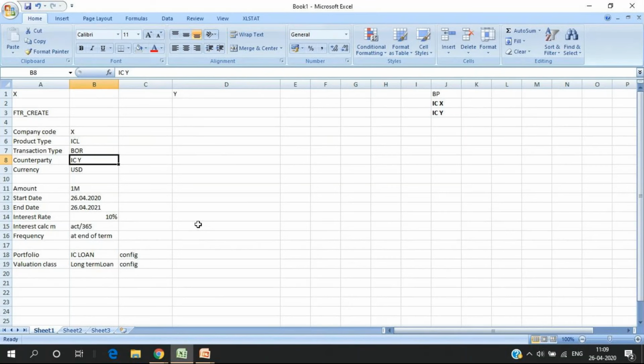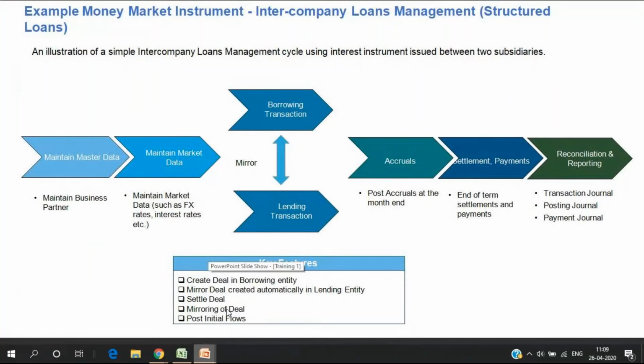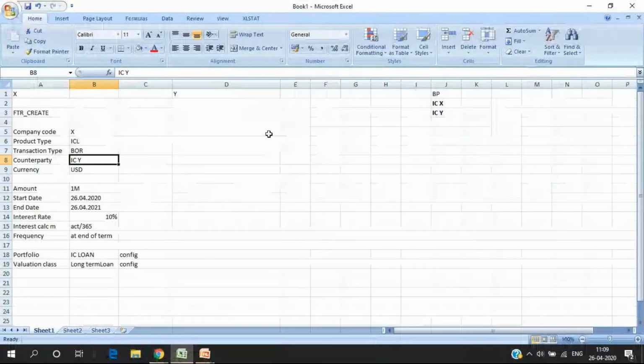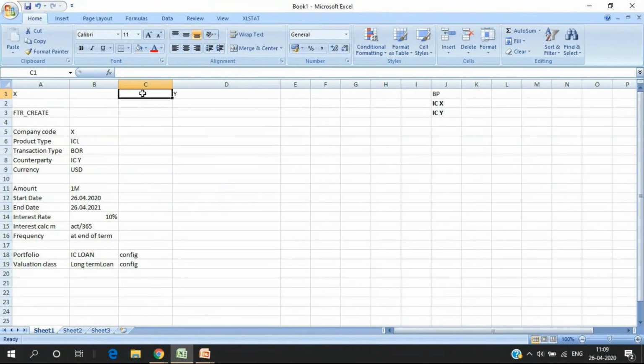Now, if you remember my PPT, it also said something called mirror. So what does mirror mean? As soon as I create this trade, it automatically gets mirrored in Y. Again, it is not automatic, I mean, if I do the configuration, obviously. Nothing is automated unless we do the configuration.